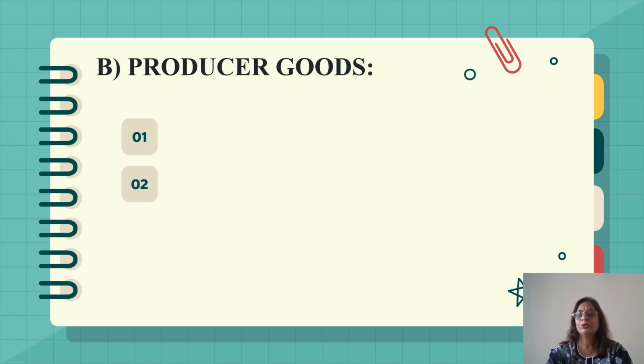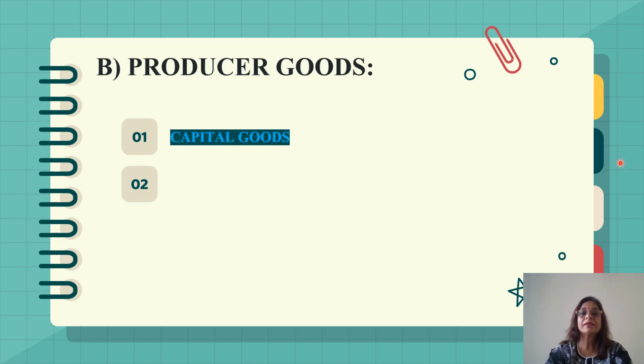Next are the producer goods. The producer goods refers to those goods which are used in the process of production of goods and services. That means these producer goods are demanded by the producers. They are not demanded by the consumers. They are further classified into capital goods.